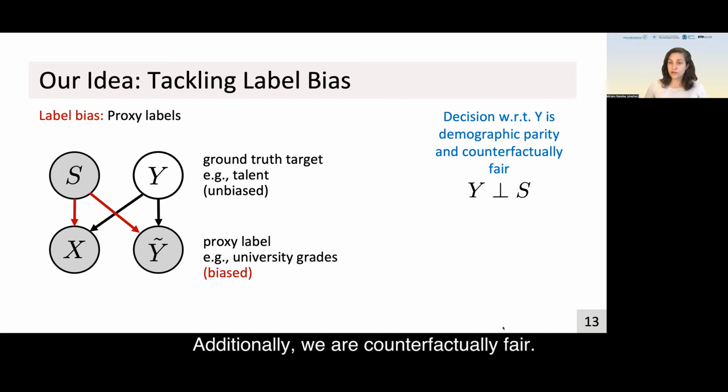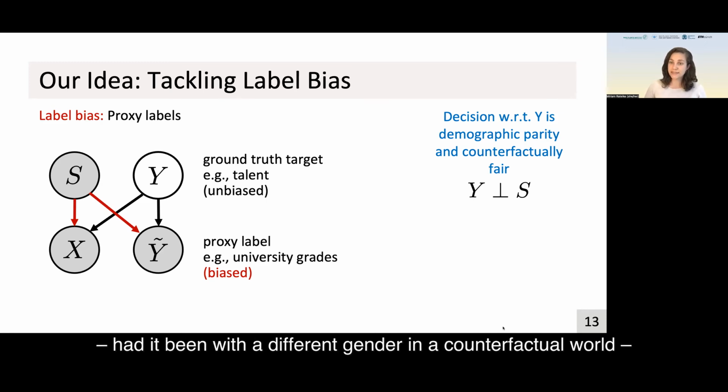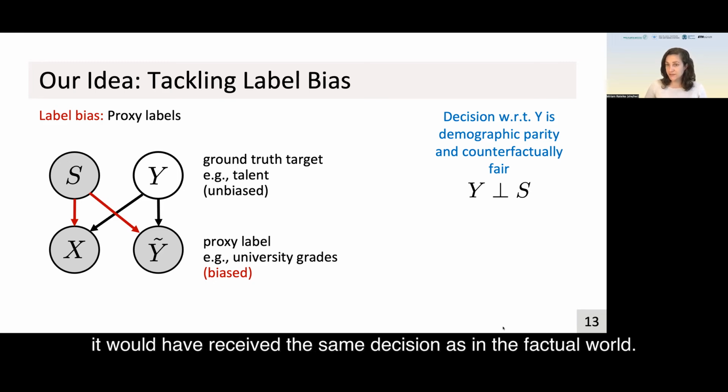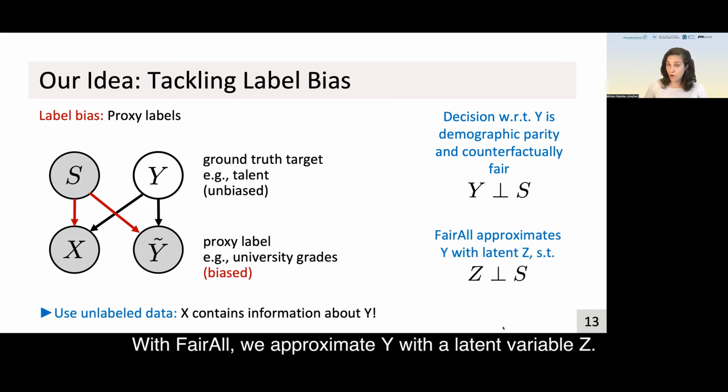Additionally, we are counterfactually fair. This is a causal notion. At a high level, a decision is counterfactually fair if an individual, had it been with a different gender identity in a counterfactual world, would have received the same decision as in the factual world. With FairAll, we approximate Y with a latent variable Z. Importantly, we do so in a way that Z is independent of S.